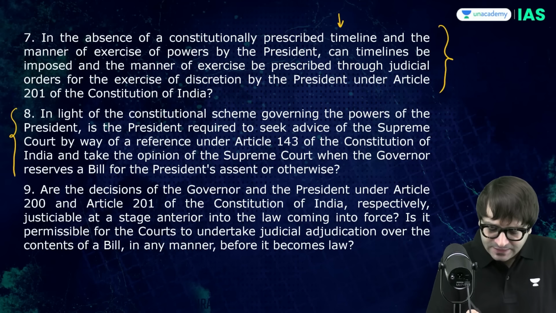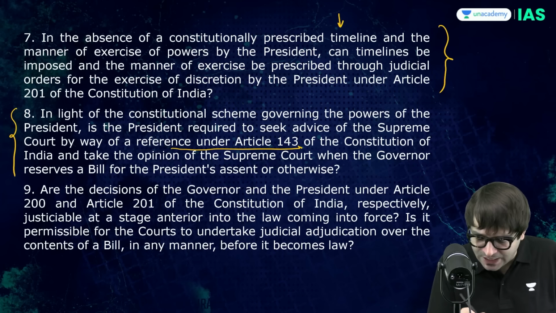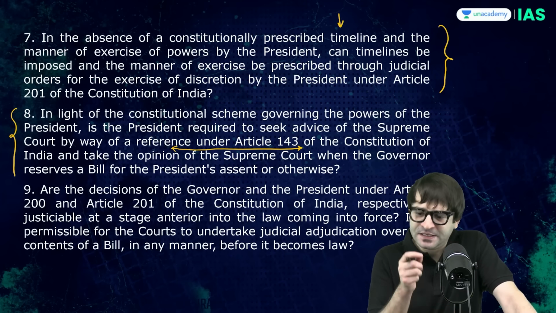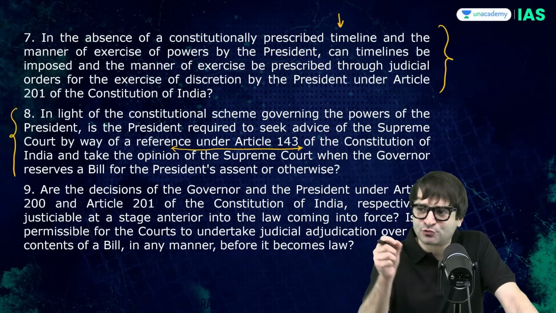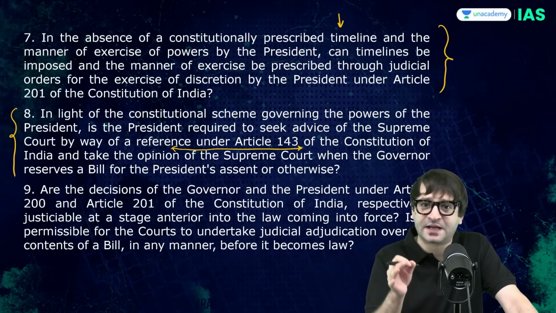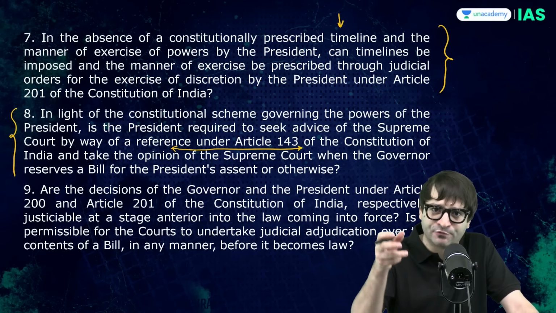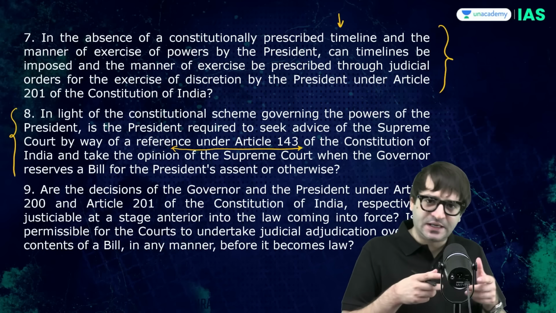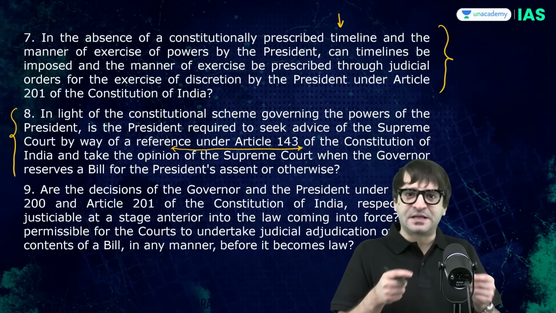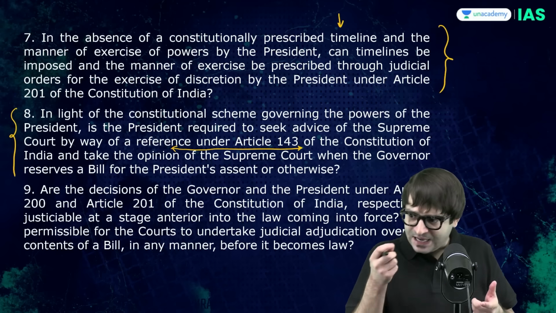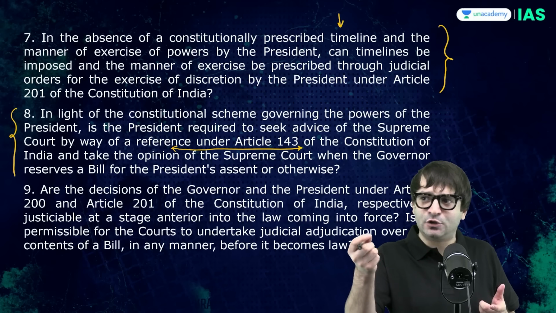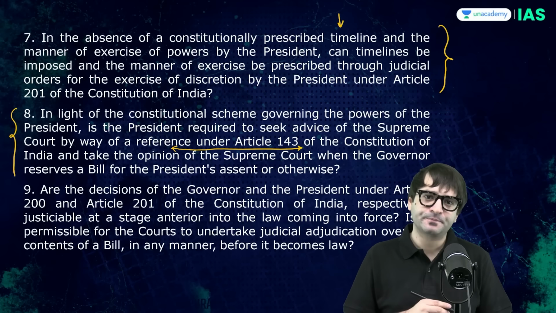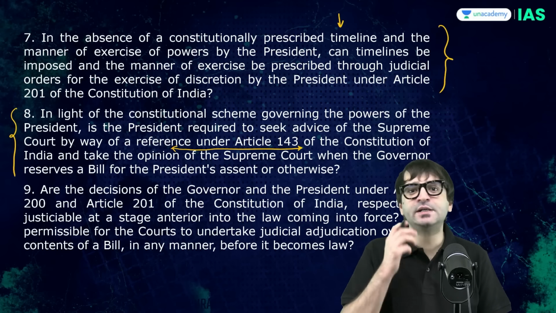Is it that we have to then again go through Article 143 of the Constitution? Which means under Article 143, the president has to consult the Supreme Court. President can refer any matter to the Supreme Court, asking the views of the Supreme Court on this matter. So when a bill has been reserved by the governor for the consideration of the president, can the president then each time have to invoke Article 143 to seek the opinion of the court to decide whether such a bill should be assented to or not? That amounts to rewriting the Constitution.